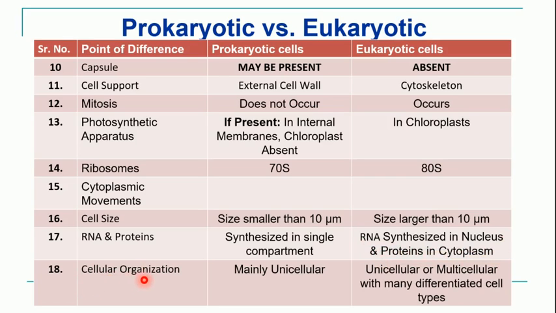Last character, cellular organization. So how are the cells in case of prokaryotes? They are unicellular organisms, whereas in case of eukaryotic organisms they are unicellular or they could be multicellular. For example, unicellular examples are protists, like paramecium, amoeba and so on, and multicellular includes all those organisms which are having multiple cells, right? So you have the plants, animals where you have the multicellular organization.